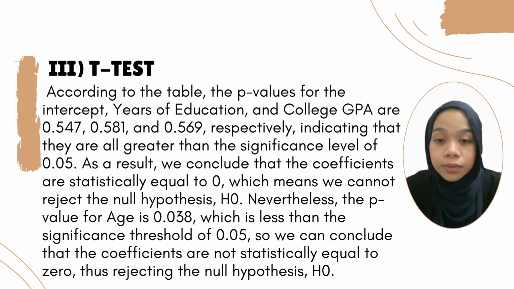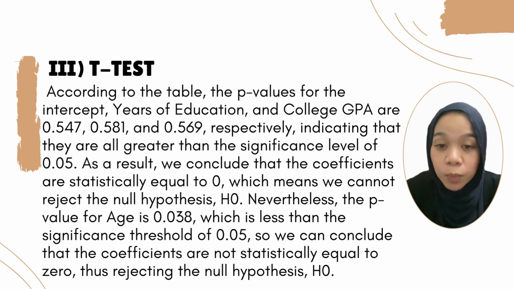For the t-test, according to the table, the p-values for the intercept, years of education, and college GPA are 0.547, 0.581, and 0.569 respectively, indicating that they are all greater than the significance level of 0.05.